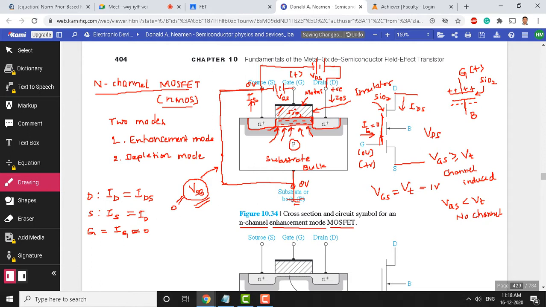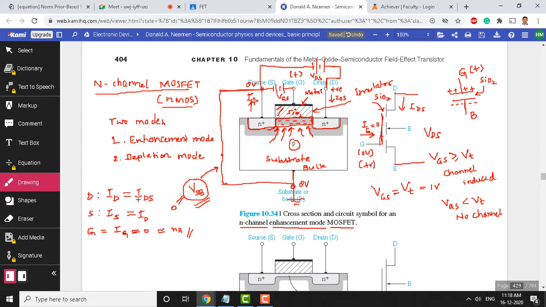Provided the silicon dioxide, which is acting as an insulator, is perfect, then the gate current is going to be 0. Otherwise, if there are any impurities or defects in the silicon dioxide, then you will have some amount of gate current, typically in nanoamperes, that can be ignored because it's very small. Ideally speaking, this gate current should be 0. That's one advantage for us of using MOSFET in a variety of electronic designs.